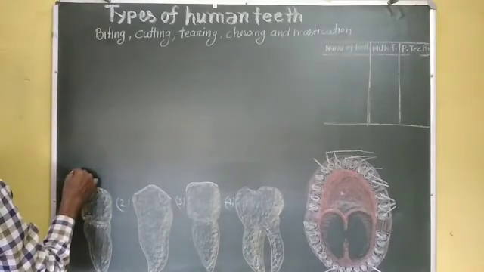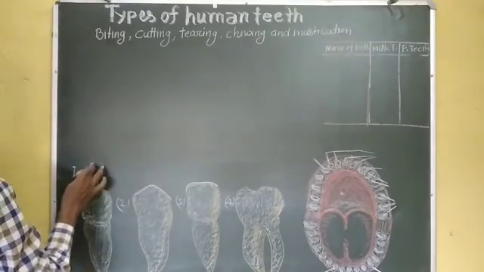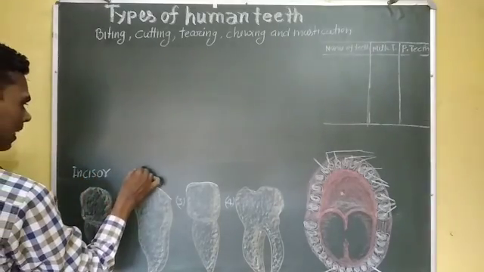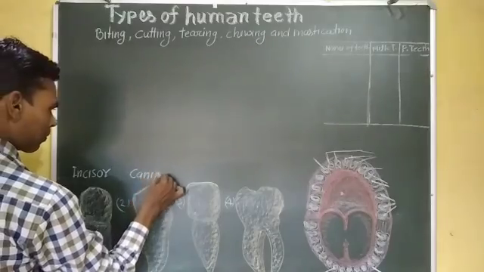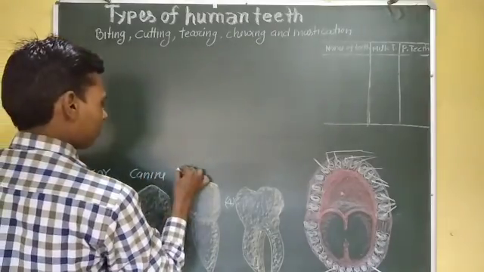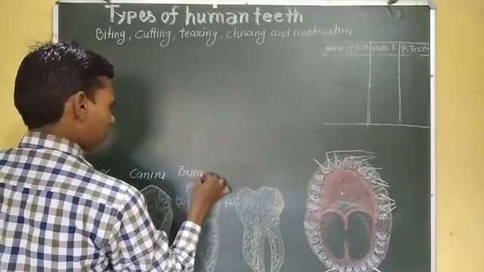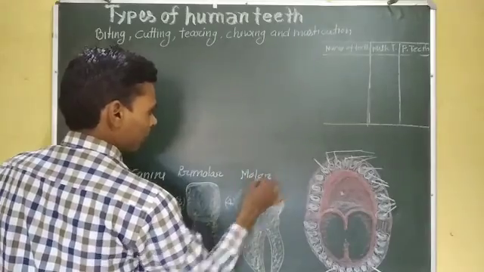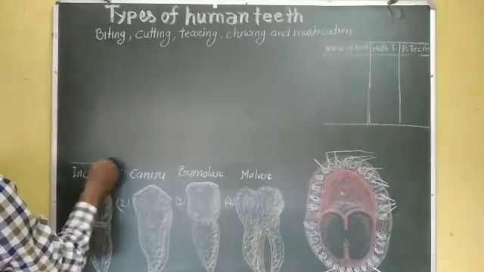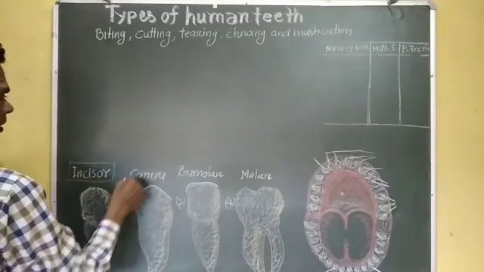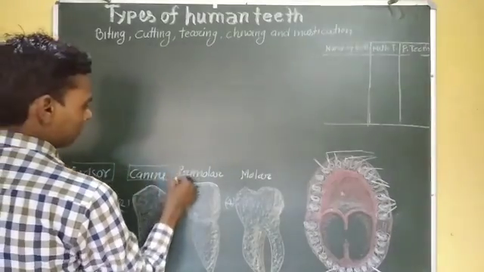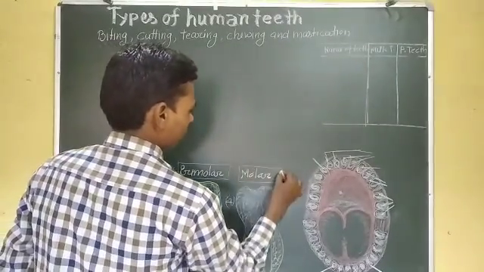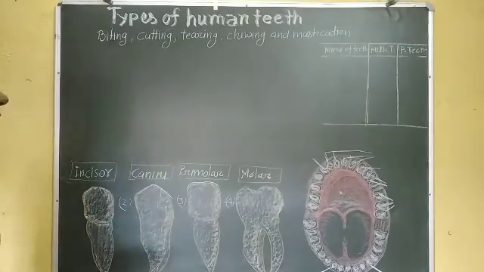First is incisor, second is canine, third is premolar and fourth is molar.